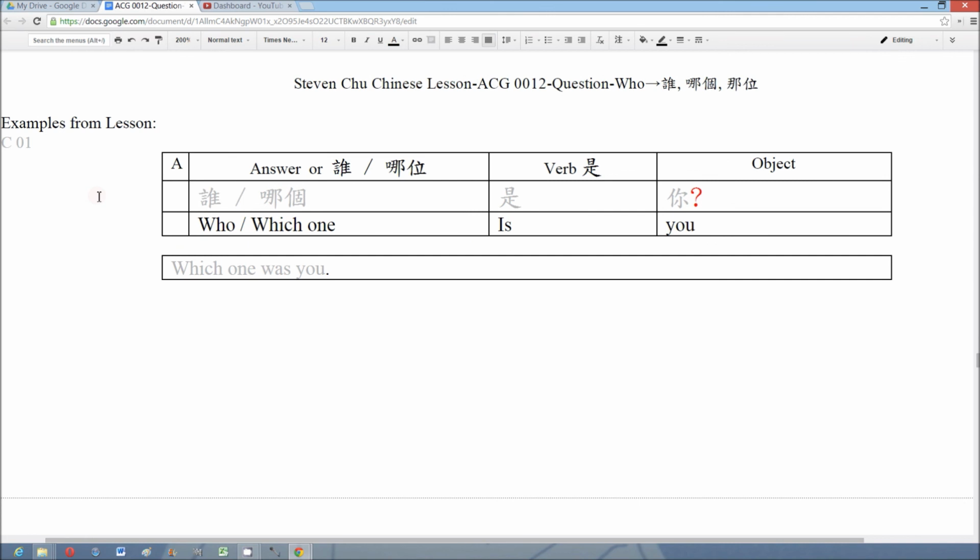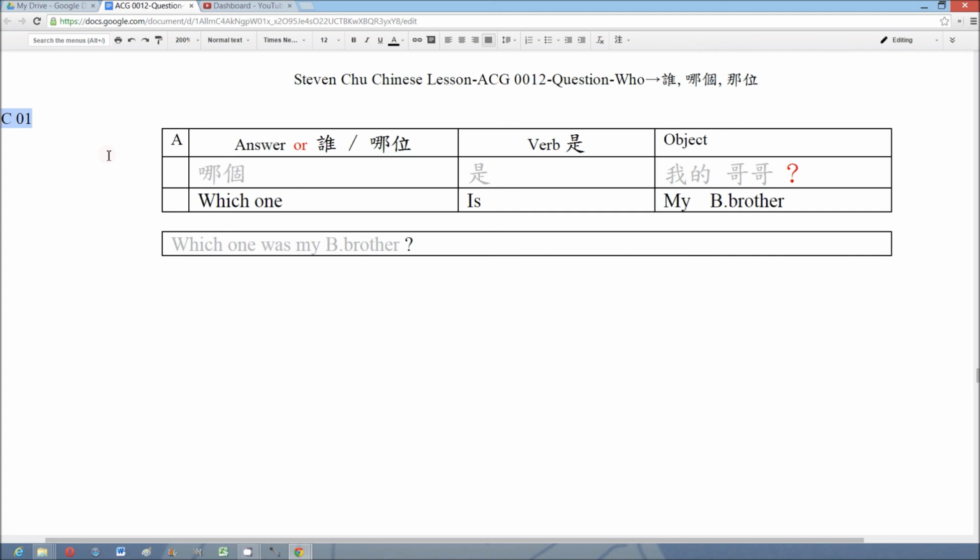We have two examples from the lesson. This one is from the conversation 1. 谁 or 哪个是你? Which one was you? We put the question word at the position of the subject and use the verb 是 and then the object.